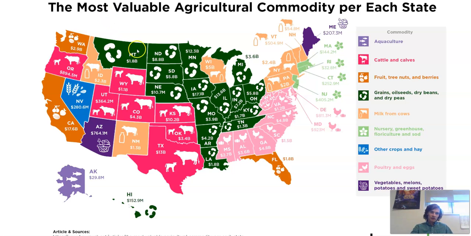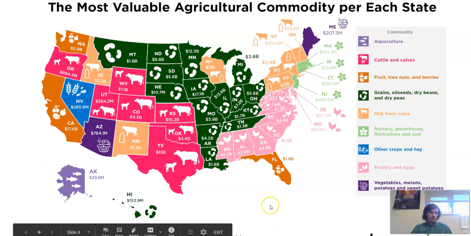Other states have more important products like milk, or chicken and eggs, or grains and beans, or Alaska, like fish. So again, agriculture and farming is part of the economy. It's part of how we make money.